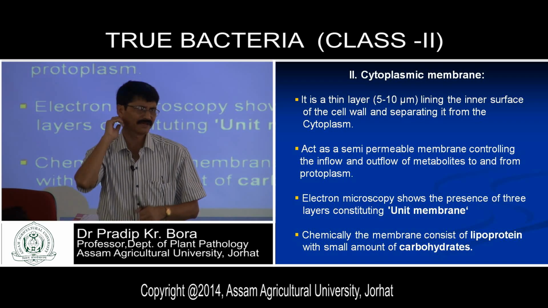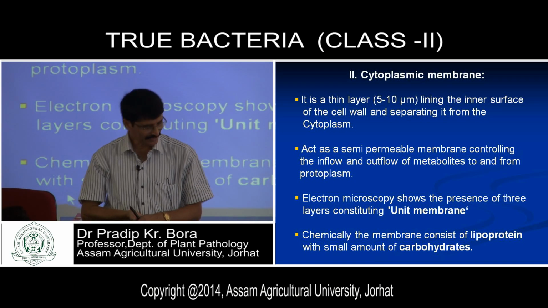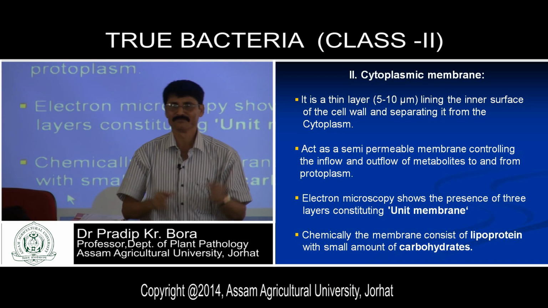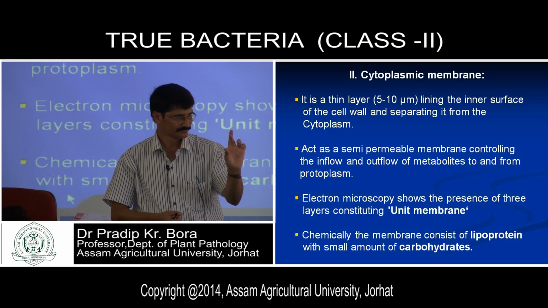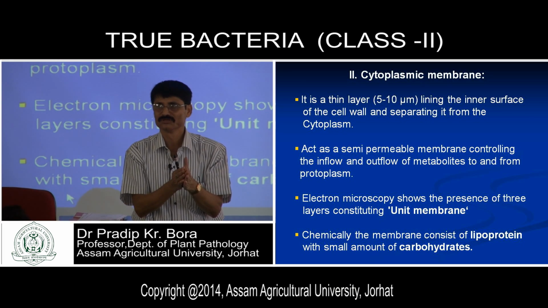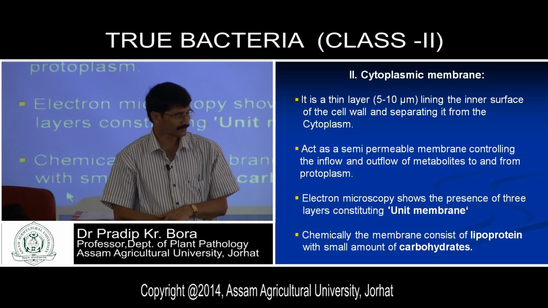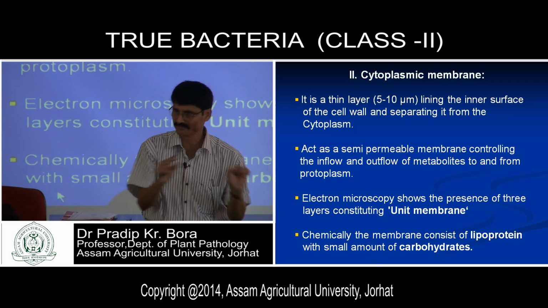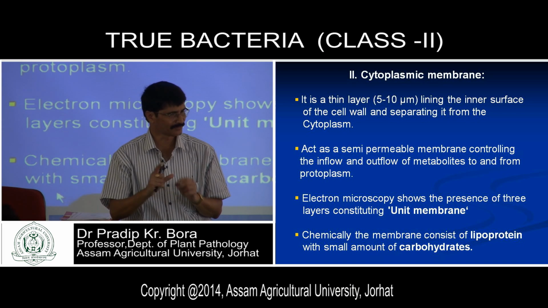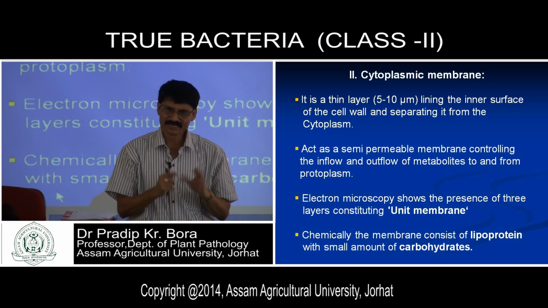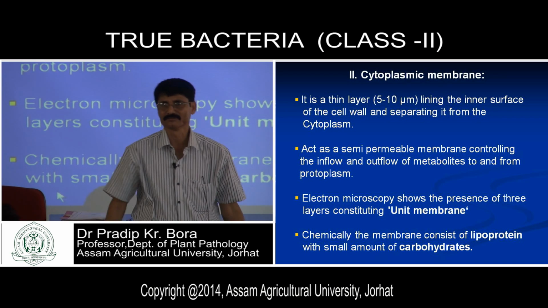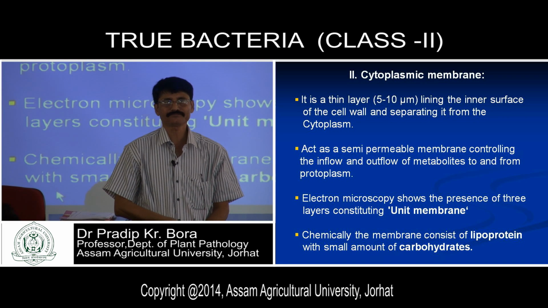Gram-negative bacteria do not have a cell wall proper. What do they have? They have a unit layer membrane. Three sheets of layers constitute one membrane, and this is the characteristic feature of gram-negative. So they have a triple unit layer membrane instead of a cell wall. And there are certain bacteria which do not have a cell wall at all, as for example mycoplasma.